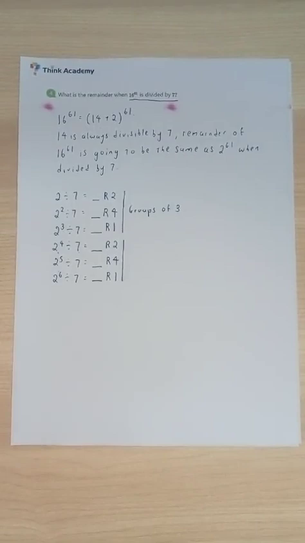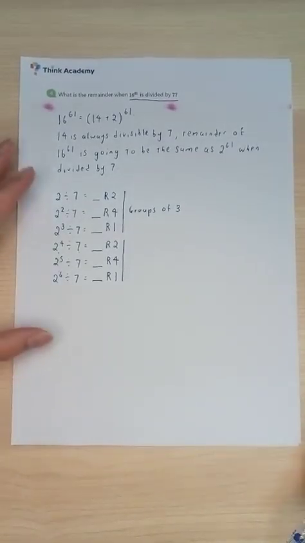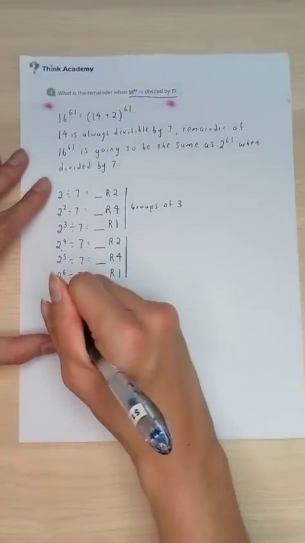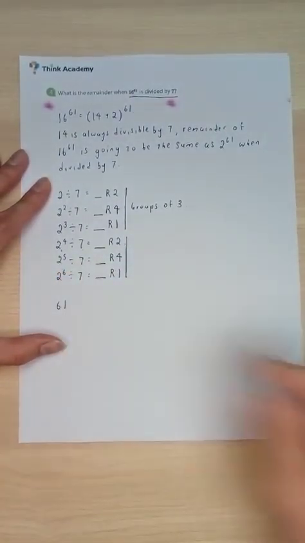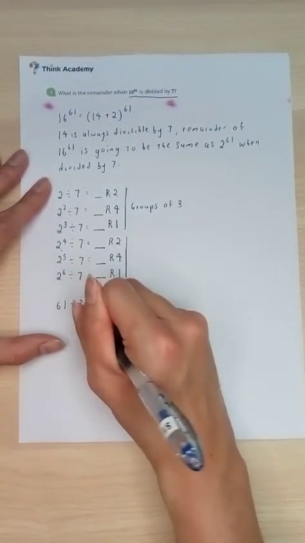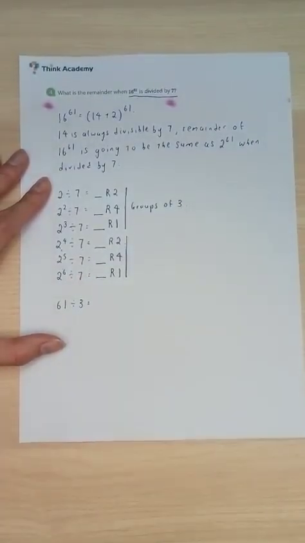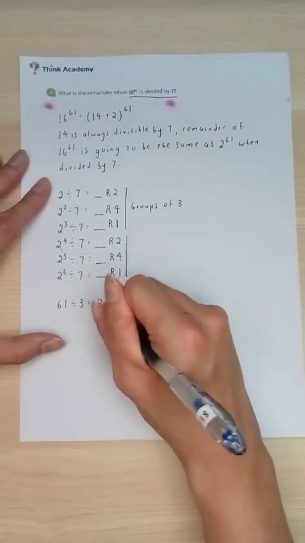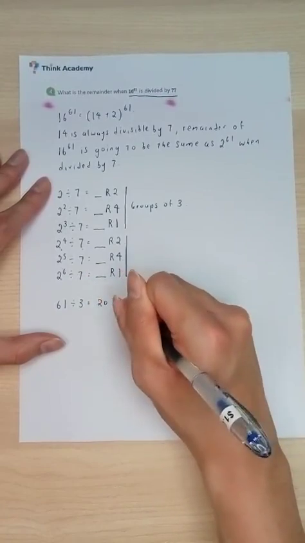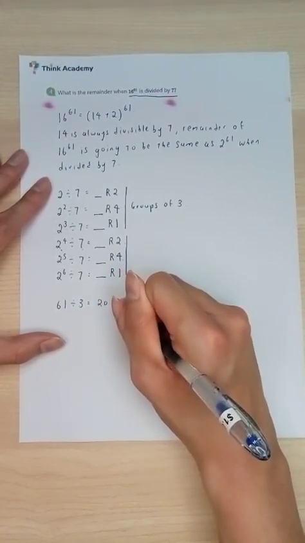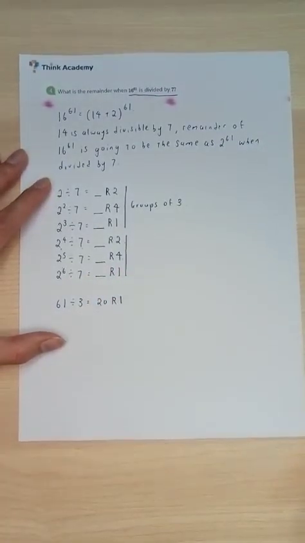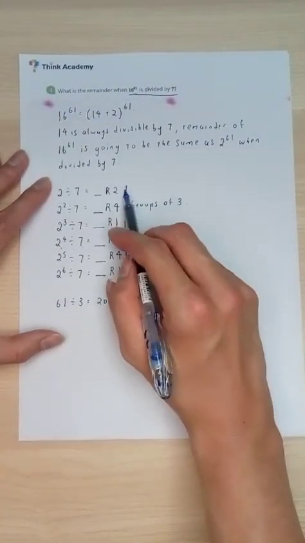And so naturally you can think about 61, alright? We look at 61 over here. Right, when we divide it by 3, this one is going to give us 20 groups, remainder 1. And where does this correspond to? This is going to be the 61st term, or aka the first term in the group over here.